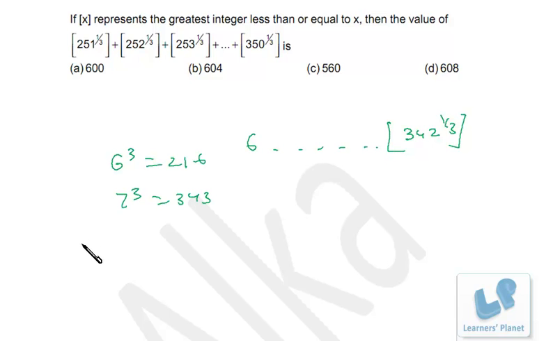So we have to calculate how many numbers are there from 251 to 342. These are 92 numbers obviously. So the value of each will be 6.